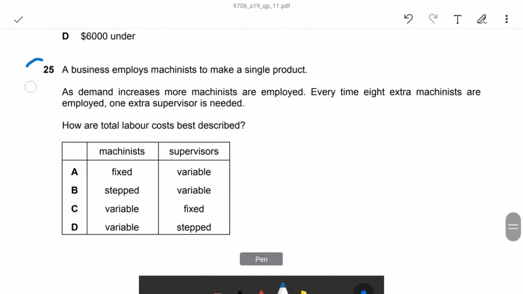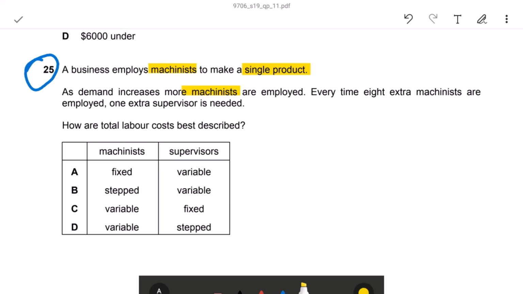Question number 25. A business employs machinists to make a single product. So machinist is the variable cost. For each product they want the machinist. As demand increases, more machinists are employed. Demand increase means production also will increase, number of units should increase. So they need more machinists. So machinists are variable cost here.